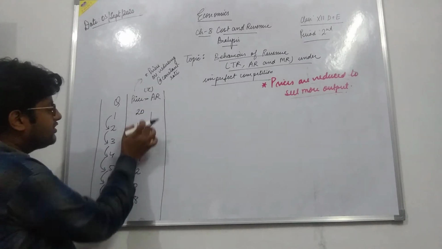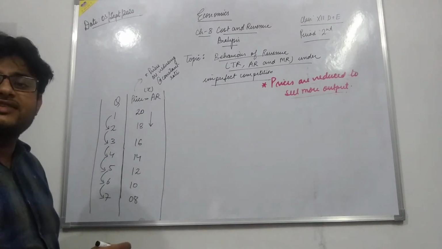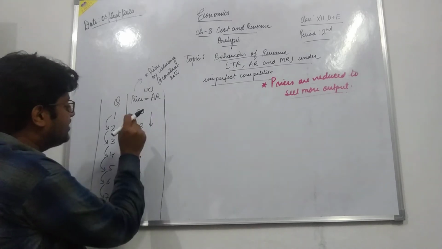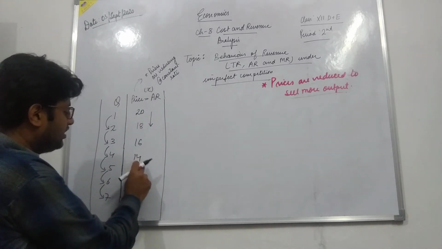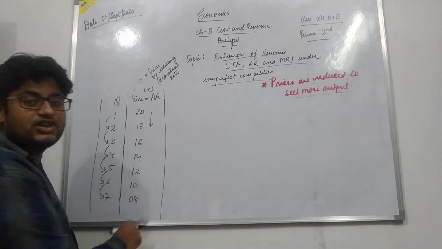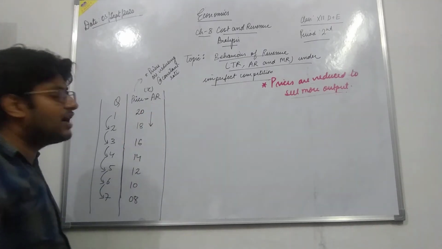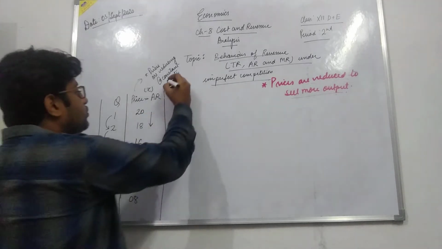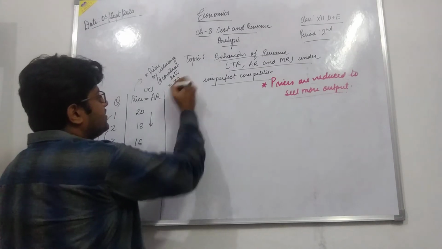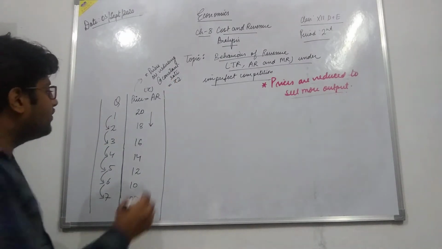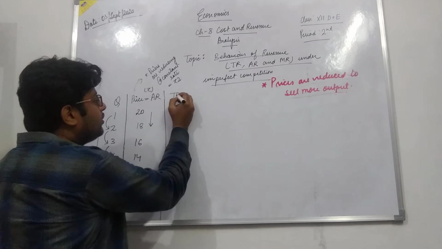How can you see that prices are reducing at a constant rate? See, the difference between the reduction in prices is equal to 2. 20 to 18, 18 to 16, 16 to 14, 14 to 12, 12 to 10, and 10 to 8. All the differences are equal to 2 rupees. Now, how will we calculate the total revenue?